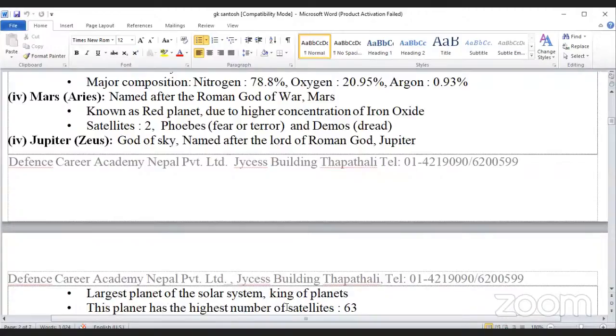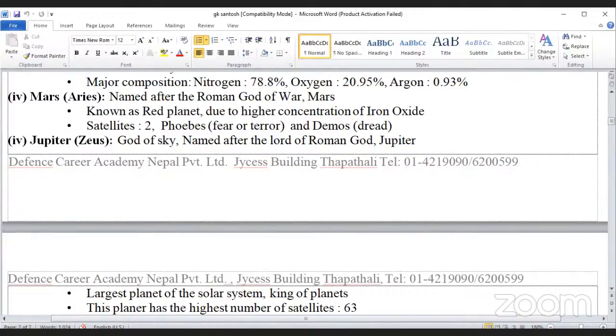Now Mars. Named after the Roman god of war, Mars. Known as the Red Planet due to the higher concentration of iron oxide. Satellite: Phobos, meaning fear, terror, dread.